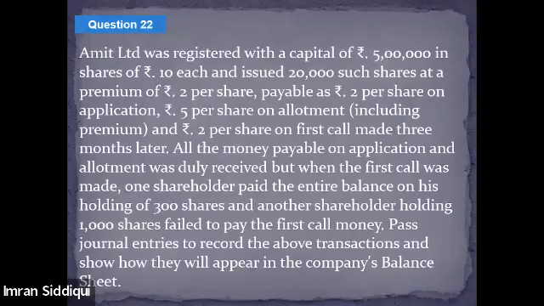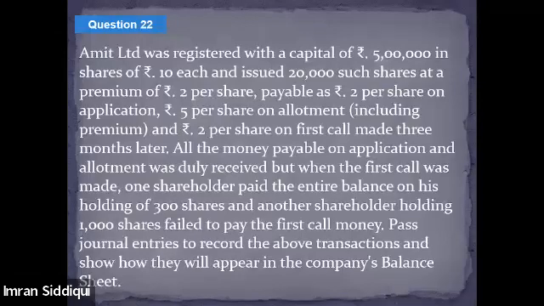All the money payable on application and allotment was duly received, but when the first call was made, one shareholder paid the entire balance on his holding of 300 shares, and another shareholder holding 1,000 shares failed to pay the first call money. Pass the journal entries to record the above transaction and show how they will appear in the company's balance sheet.